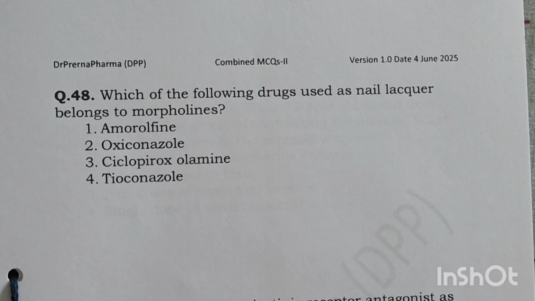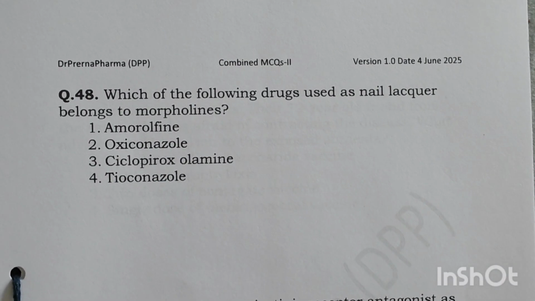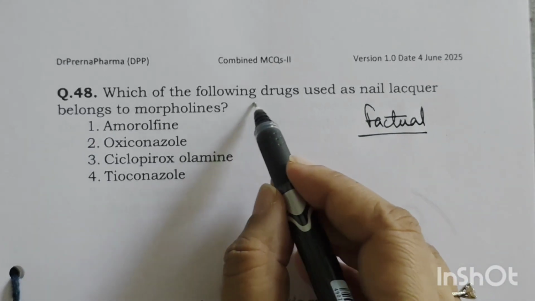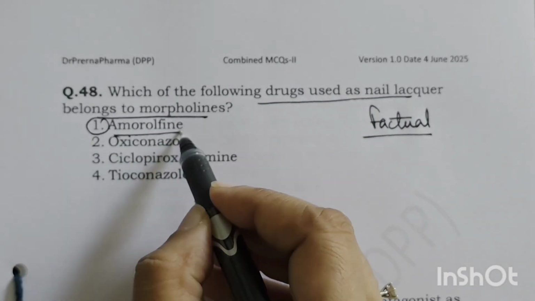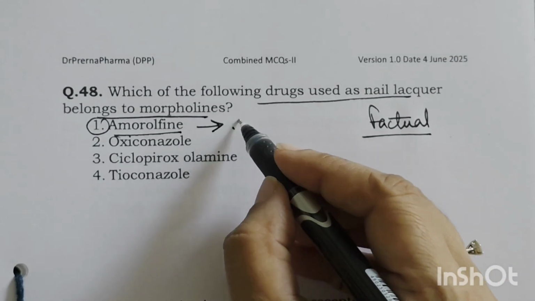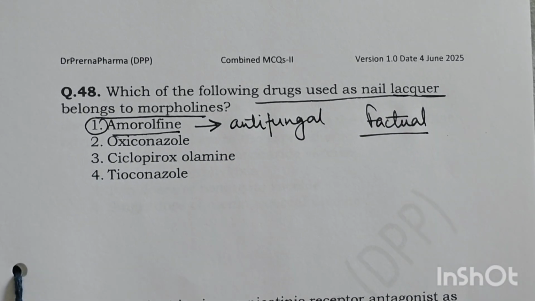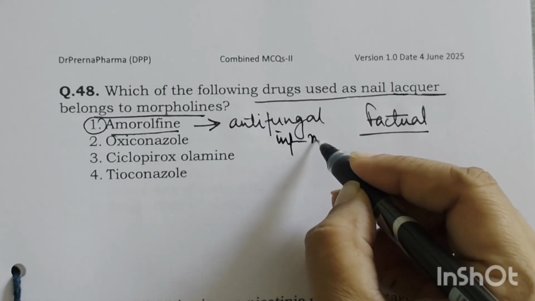Which of the following drugs used as nail lacquer belongs to morpholines? Now, this is a very factual question. In such things, there is normally no concept involved. The drug used as nail lacquer that belongs to morpholines is amorolfine, and this is a drug which is used as an antifungal agent, and it is used as a nail lacquer. It covers the nail and treats the antifungal infections in nails, right?